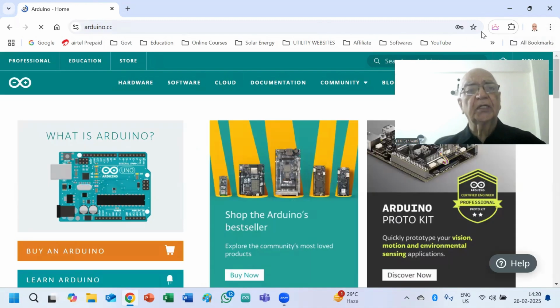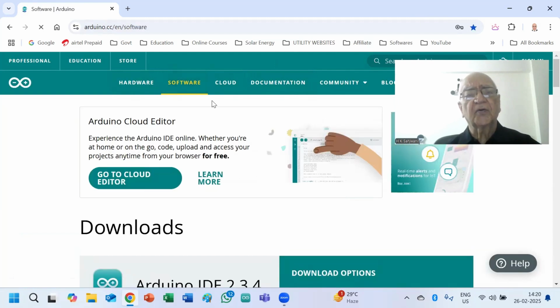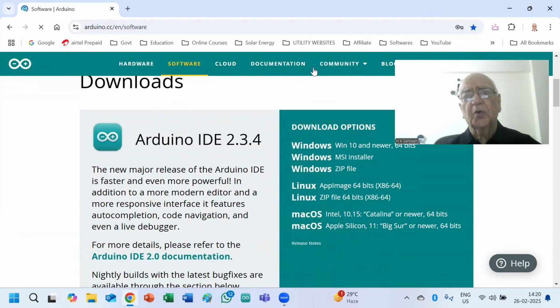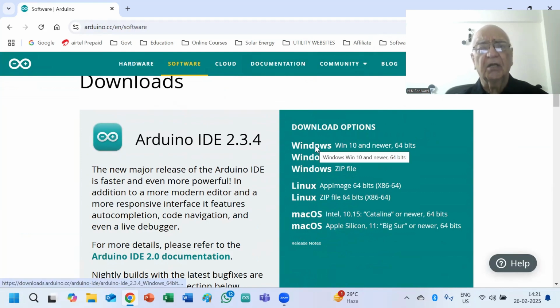As soon as you do that, you see that it is written hardware, software, etc. You will click on the software. Once you click on the software, you browse downward, and click on the Windows 10 or newer version.